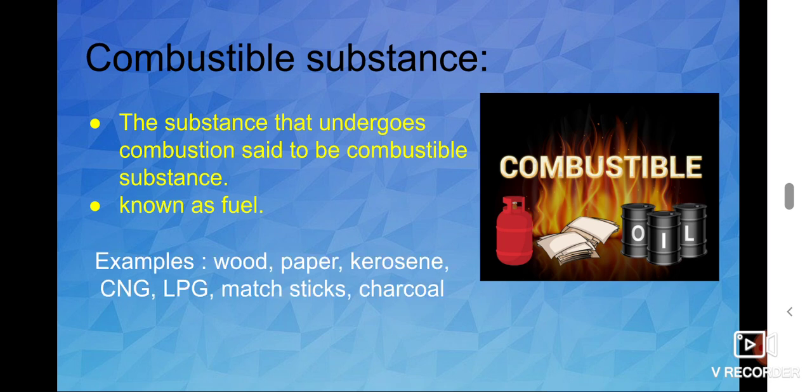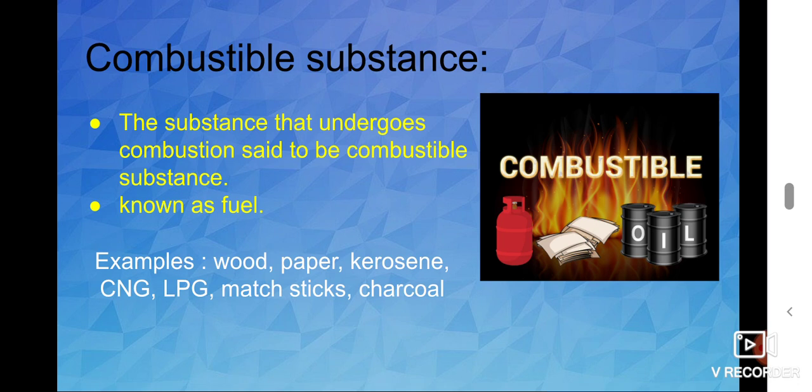Examples: wood, paper, kerosene, CNG, LPG, matchsticks, charcoal. What is the expanded form of CNG and LPG? CNG means compressed natural gas. LPG means liquefied petroleum gas. Okay, so these are all examples of combustible substances.